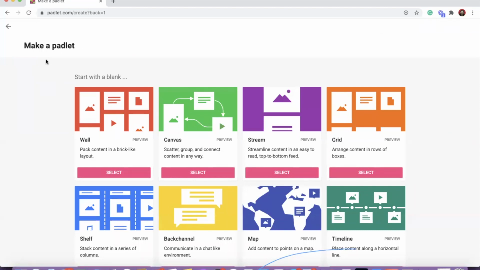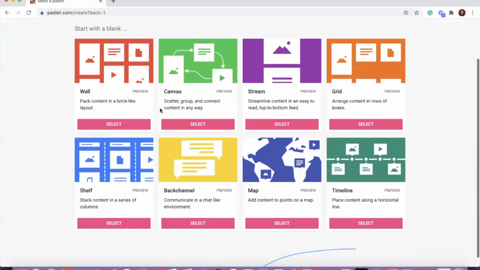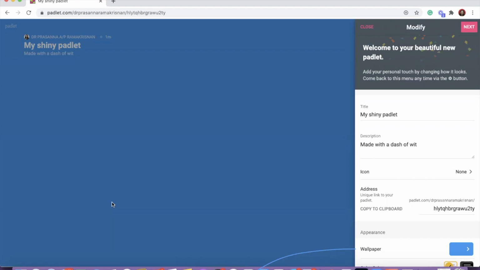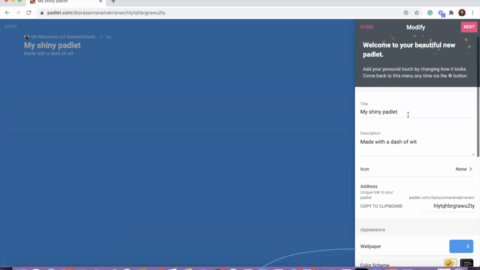When you click on create, there will be a few options popping up. Usually for classroom instruction, I will suggest you use shelf. Click at shelf. The Padlet will be created automatically. So all you have to do is change it.